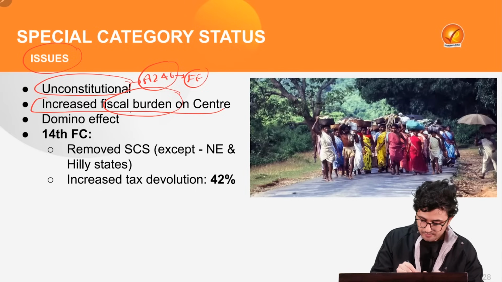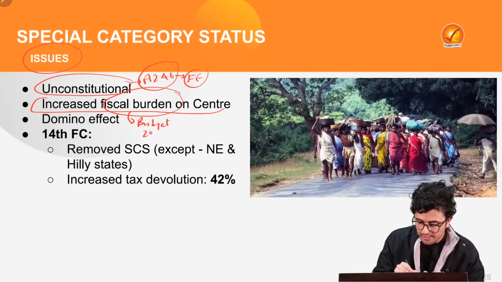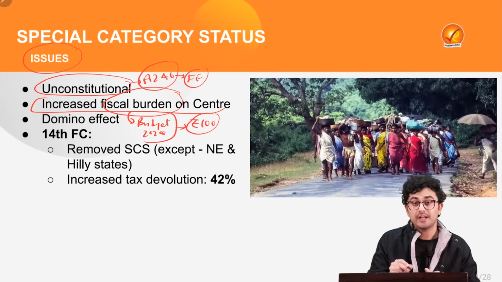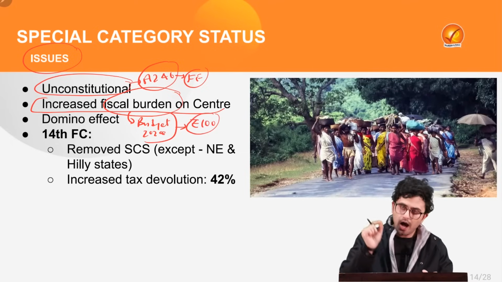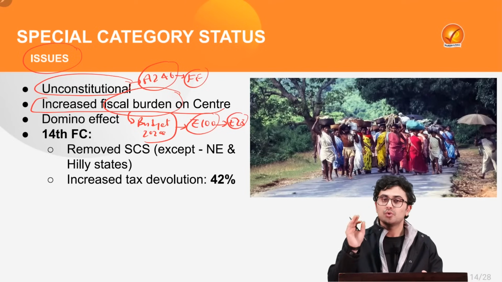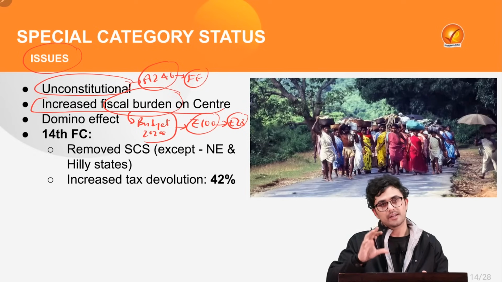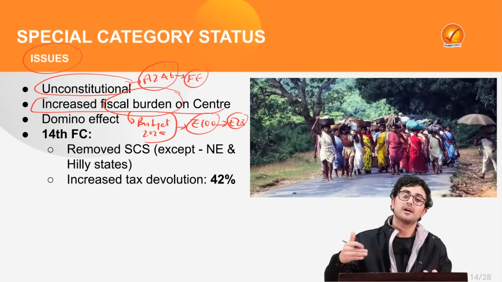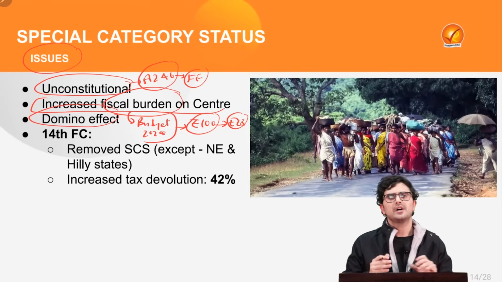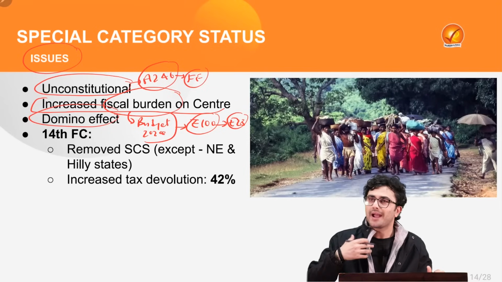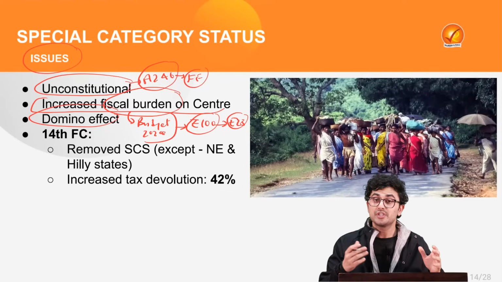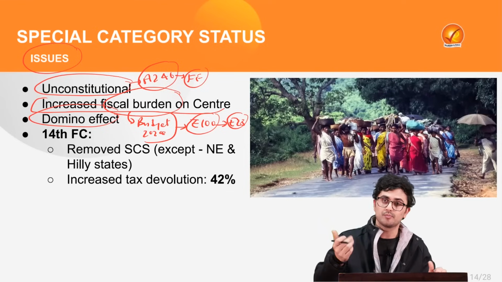For example, as per budget 2024, if the central government is spending 100 rupees in total, out of that 100 rupees, 28 rupees is directed towards funding the states under centrally sponsored schemes or providing under the devolution of the taxes. Also, such demand can have a domino effect because it can open a Pandora's box where various states will start asking for the same status, which will ultimately increase the fiscal burden much more.